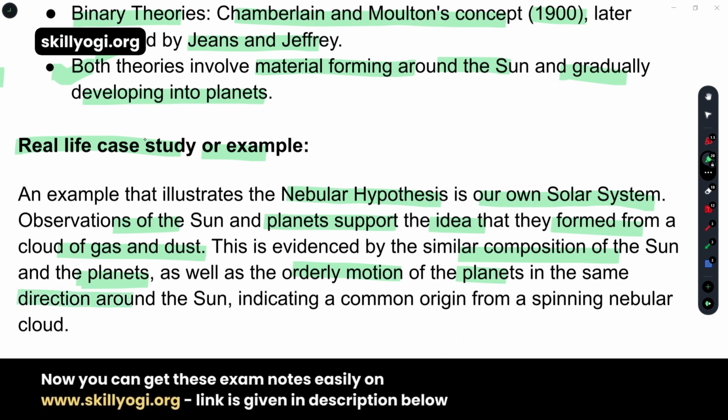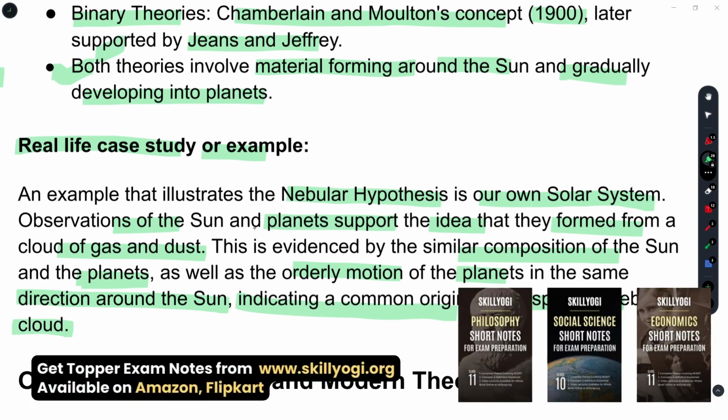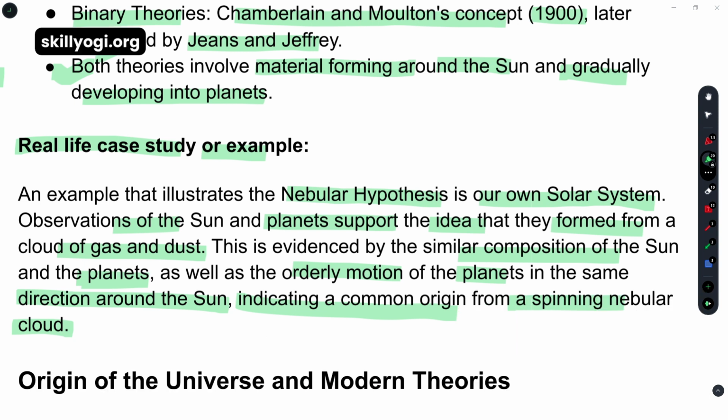All the planets, apart from a few exceptions, are moving around the sun from west to east. So the same direction around the sun indicates a common origin from a spinning nebular cloud, because, as we have just learned, from this nebula all the planets along with the sun were made in our universe.